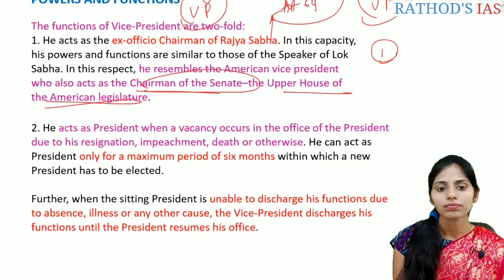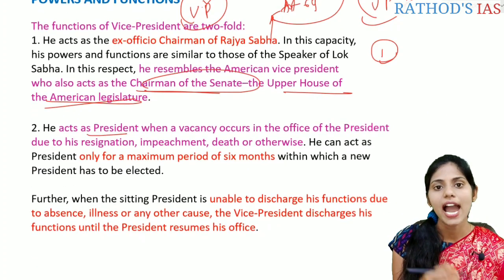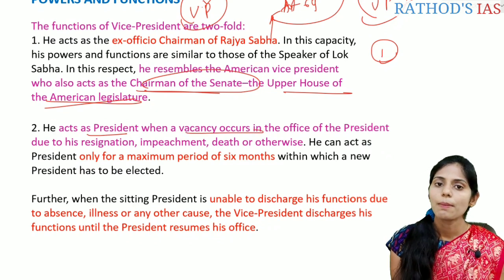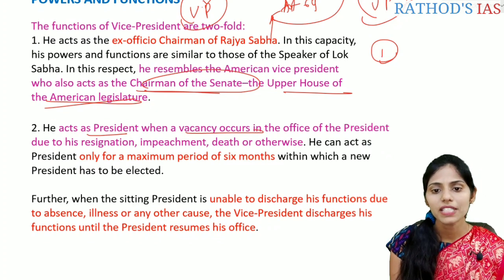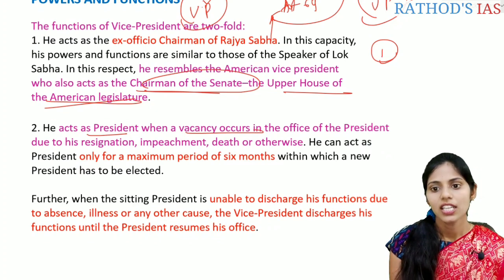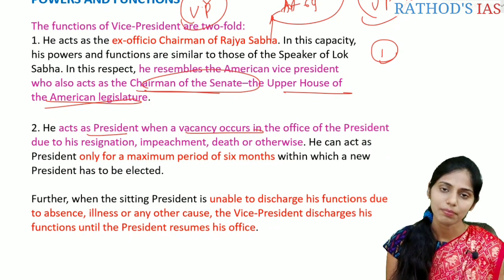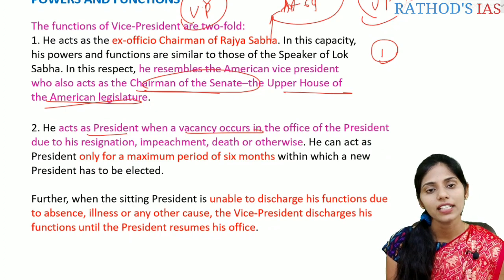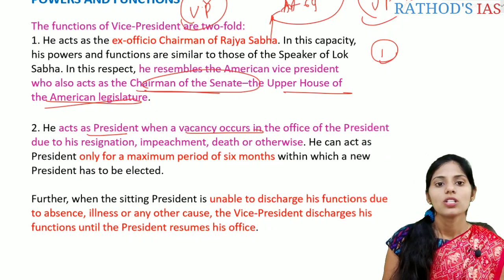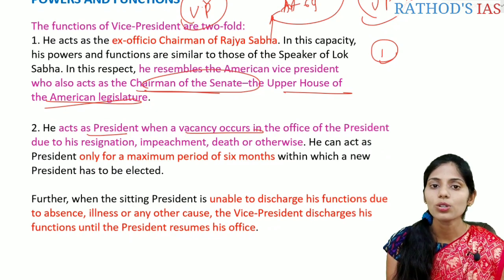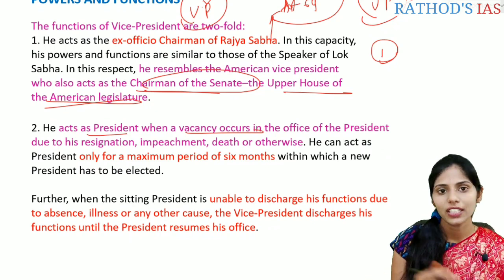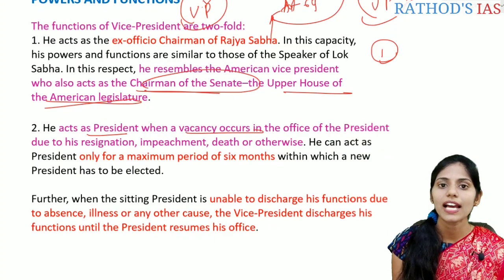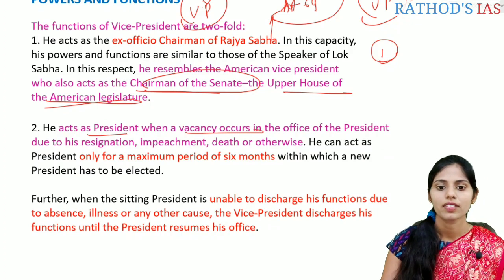And the next one is that he acts as President or acting President when a vacancy occurs in the office of the President, mainly because of resignation, impeachment, death or otherwise. He can act as President only for a maximum period of 6 months, within which new elections will be conducted to elect the President of India. Further, when the sitting President is unable to discharge his functions due to absence, illness or any other cause, in this case also the Vice President will assume the duty of the President.